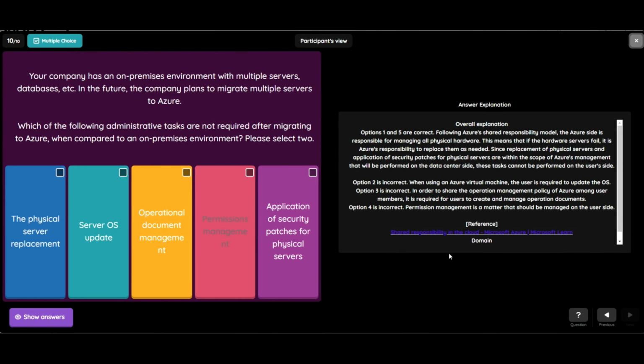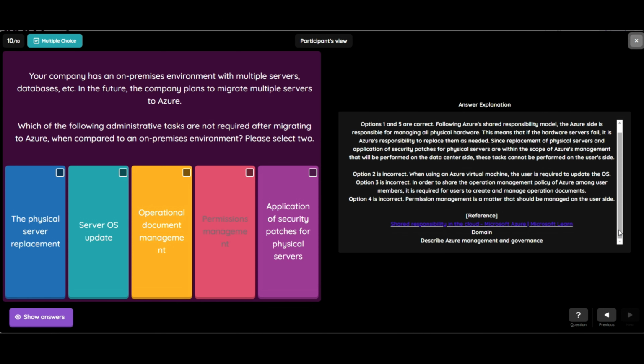What are other options? Other option is when using an Azure virtual machine, the user is required to update the OS. So option 2 is incorrect. Option 3 is also incorrect. In order to share the operation management policy of Azure among user members, it is required for users to create and manage operation documents. Option 4 is also incorrect. So permission management is a matter that should be managed on the user side. So this question belongs to domain describe user management and governance.